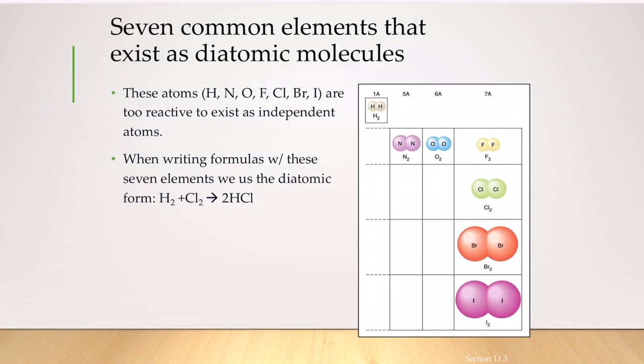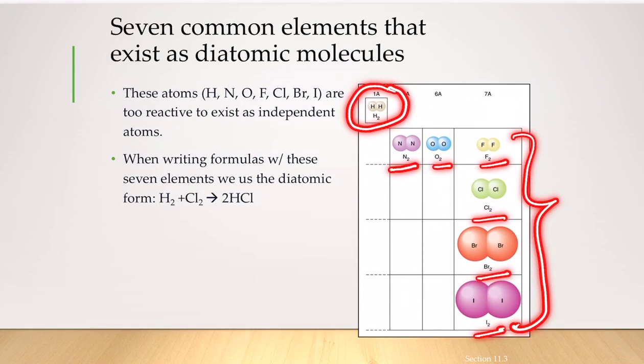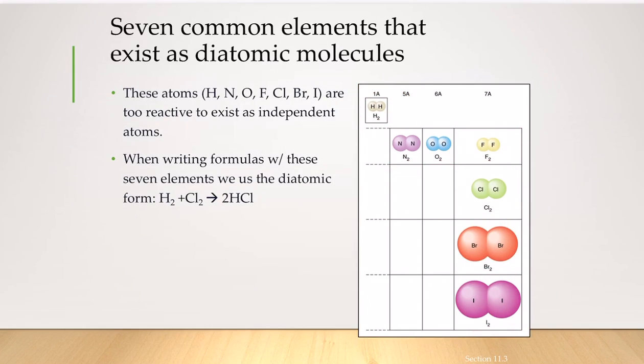There are 7 common elements that exist as diatomic molecules. Number 1 would be hydrogen. Next would be nitrogen, oxygen, fluorine, chlorine, bromine, and iodine. And all of these right here, the last four, are halogens.